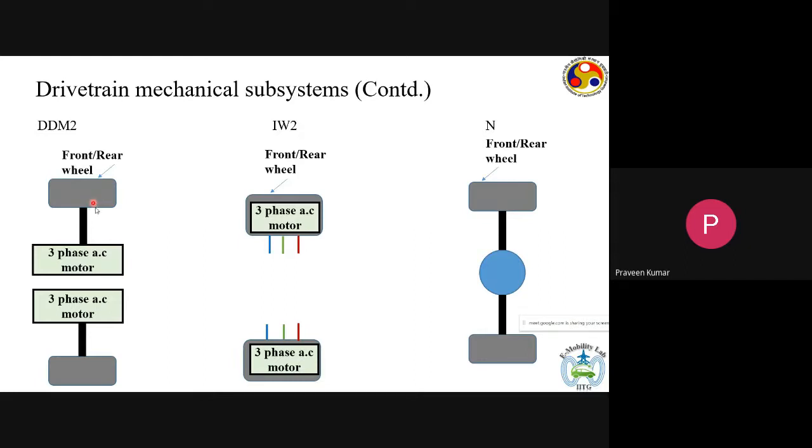We can also have a configuration where the wheel itself is the motor. This is an outer rotor configuration. In this case, the part of the wheel on which the tire is mounted is actually the rotor. These are known as in-wheel motors or hub motors. Hub motors are specially used for small vehicles like two-wheelers.